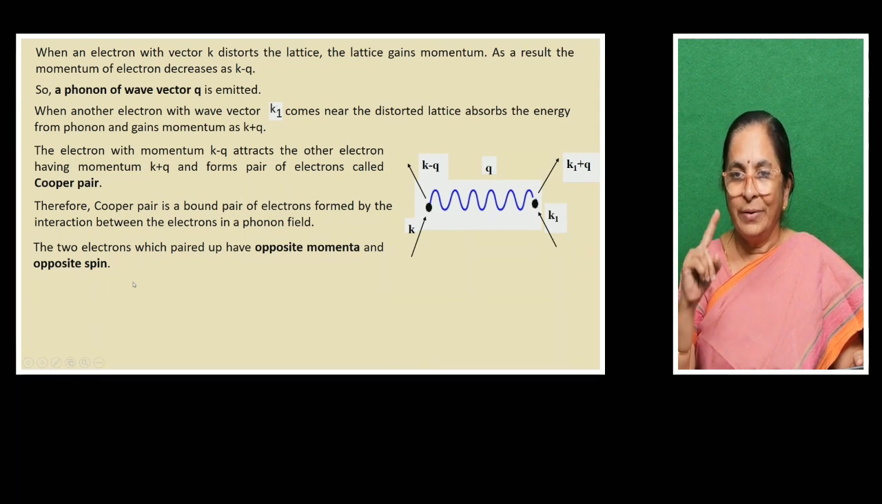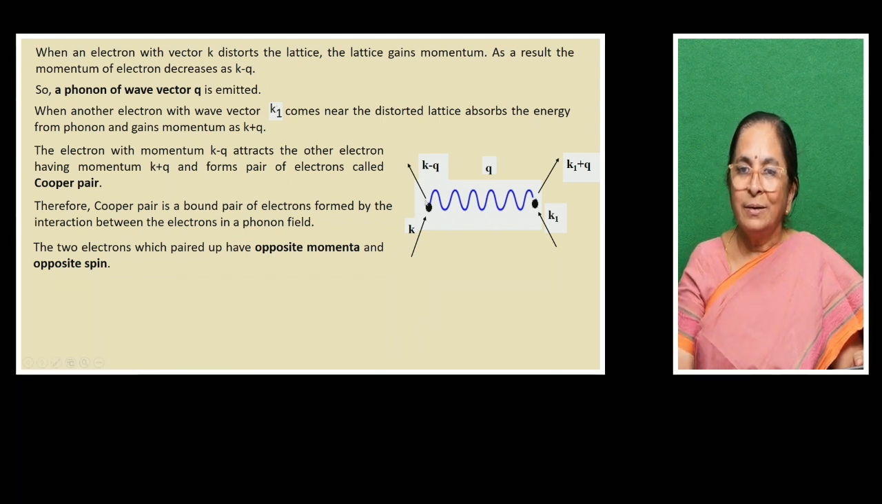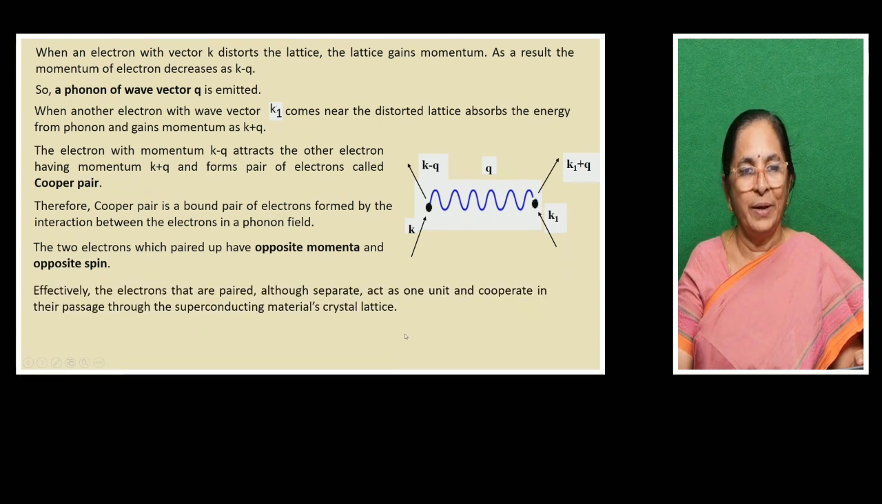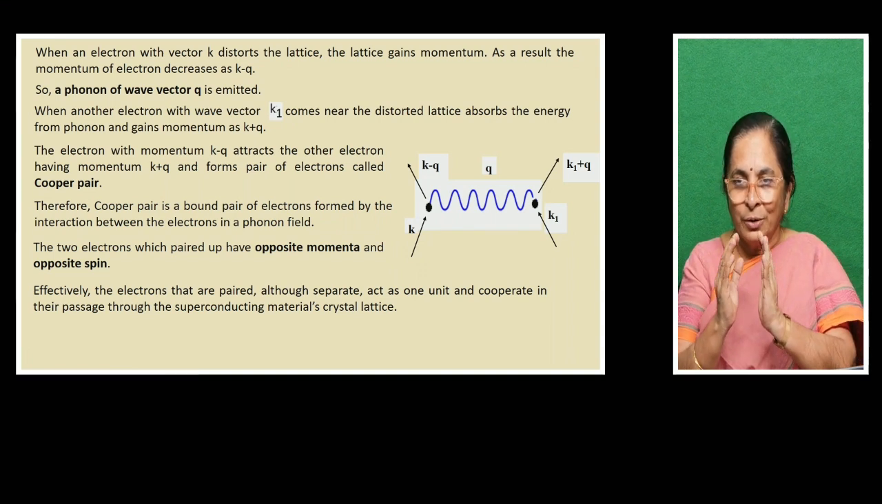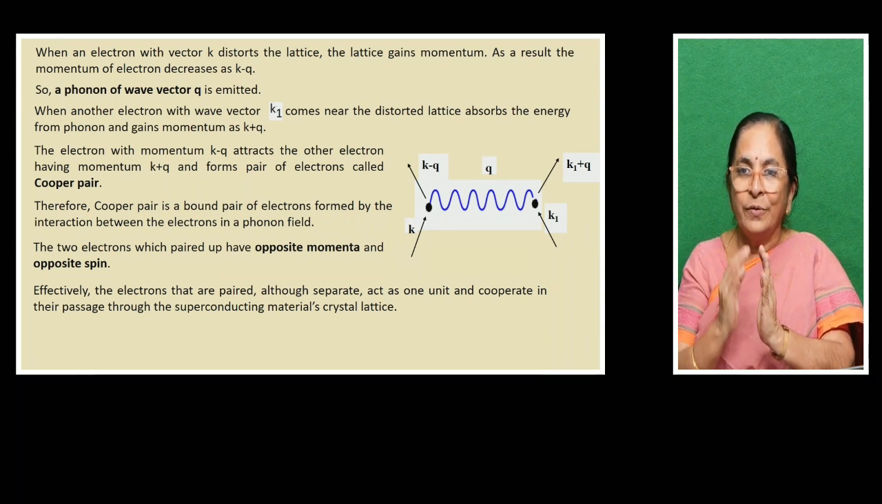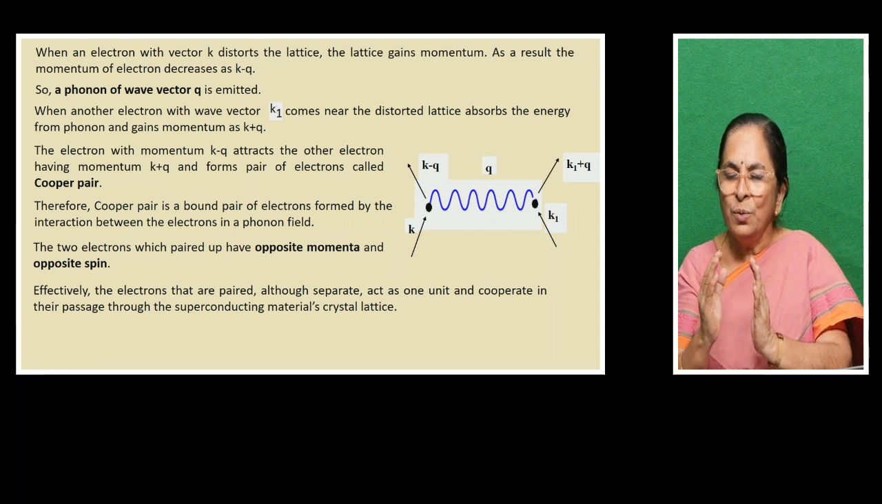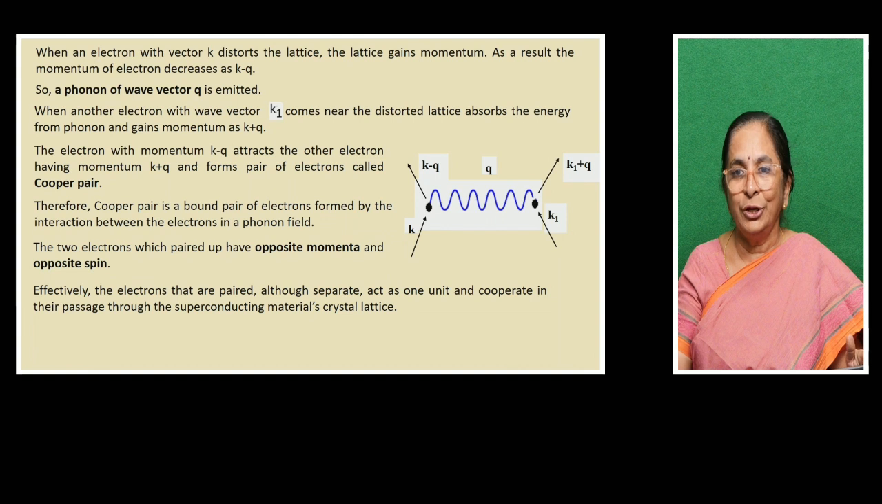So we know electron will be rotating about itself. So the two electrons, you can see the electron is moving this way and this one is moving this way. So their spins are different, they have opposite momenta, and such electrons form a pair, and that pair is called Cooper pair. Now these paired electrons, although they are two individual electrons, after forming the pair, now onwards they begin to move across the crystal as a single unit, and they cooperate in their passage through the superconducting material crystal structure.